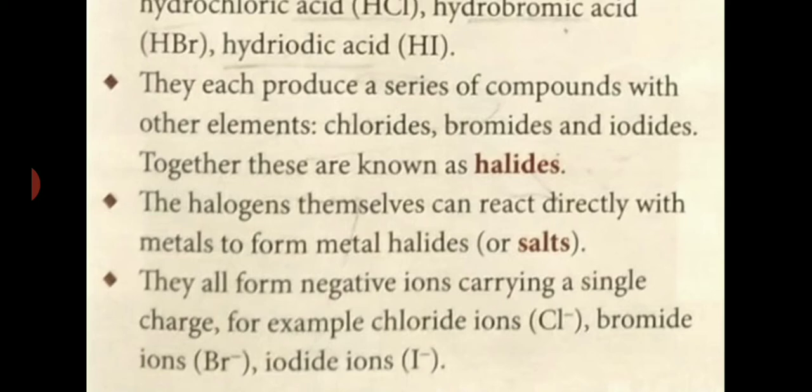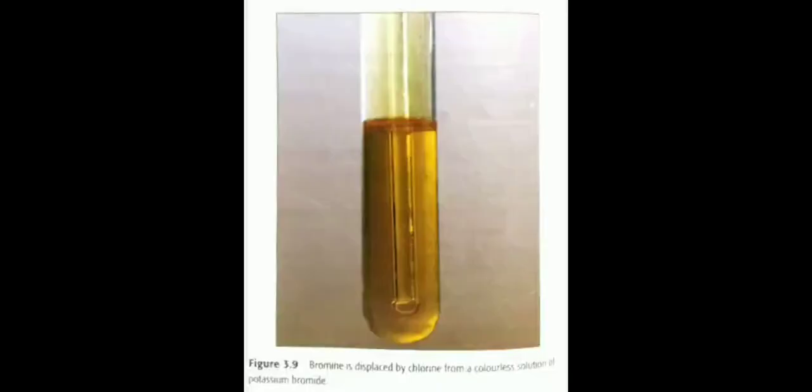Chloride, bromide and iodide we have discussed together. These are known as halides. The halogens themselves can react directly with metals to form metal halides, and the compound formed is known as a salt, for example NaCl. They all form negative ions carrying a single charge: Cl negative, Br negative, I negative. We have discussed this already in the previous class.